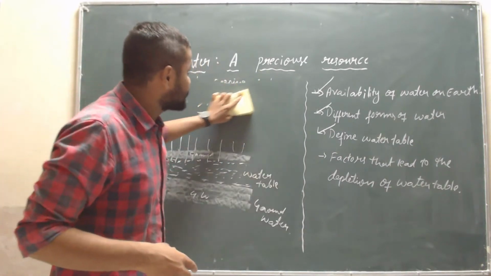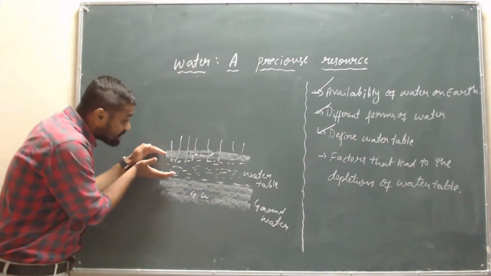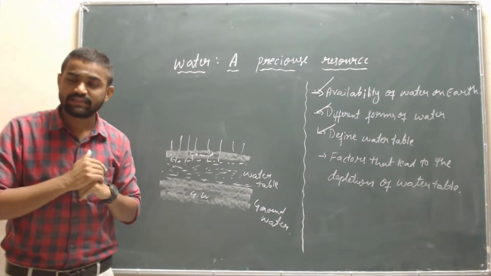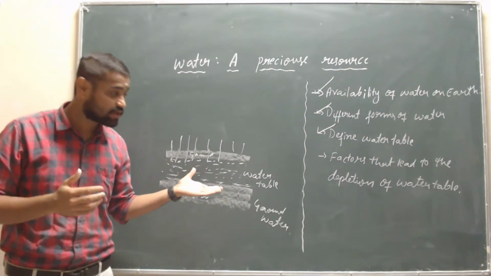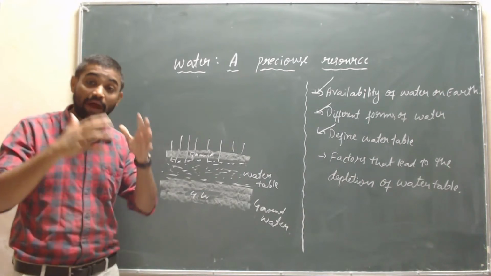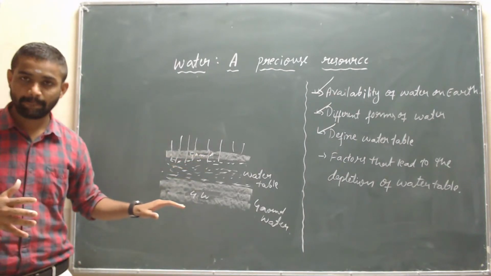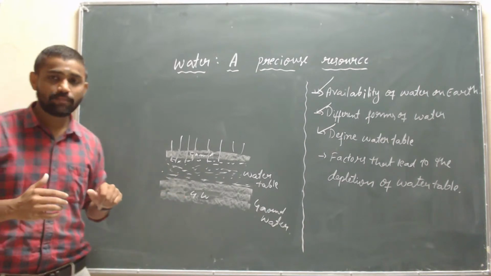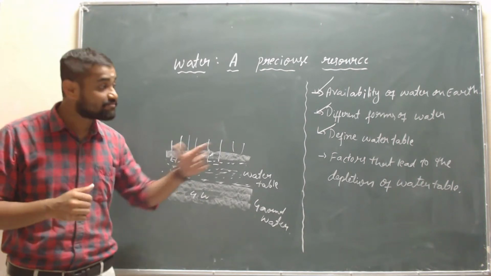I mean, the water in the water table is decreasing. Nowadays, even in the monsoon season, the water table is decreasing. Why? Because of no rain, and some other reasons are there.